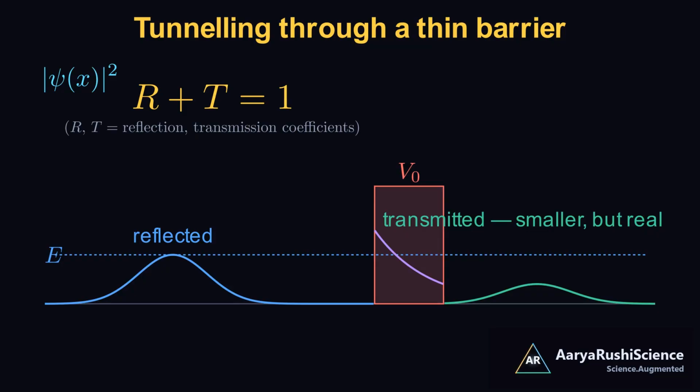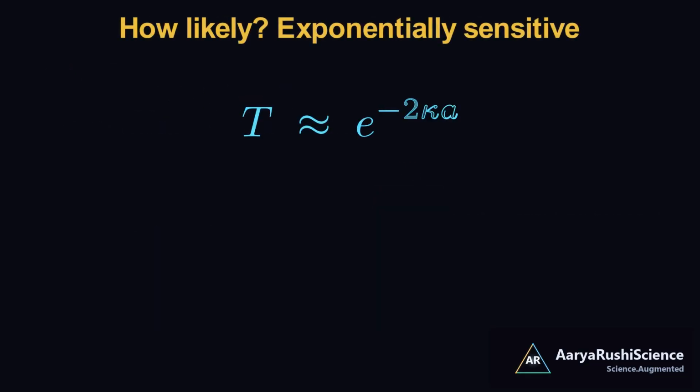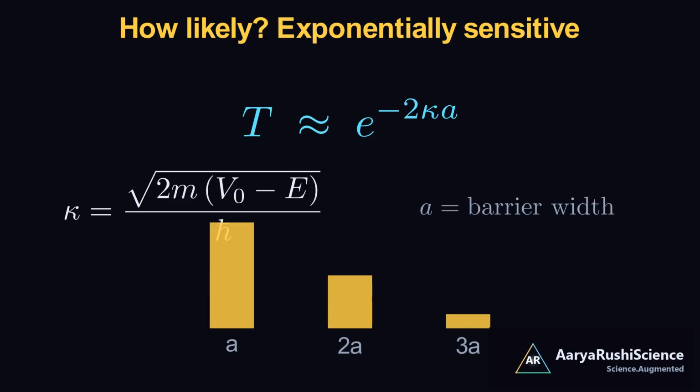How likely is it? For a wide barrier, the transmission probability falls off exponentially. Roughly, e to the power of minus 2 kappa a, where kappa is the square root of 2m times the quantity V0 minus E, all divided by h bar, and a is the barrier width. The lesson is dramatic. Make the barrier just a little wider, or a little taller, and tunneling becomes vanishingly rare. It is fantastically sensitive.